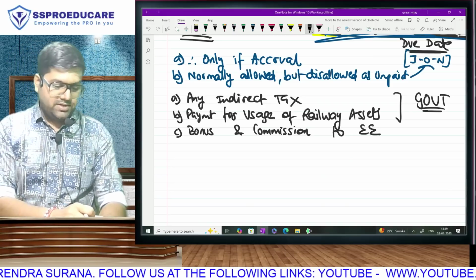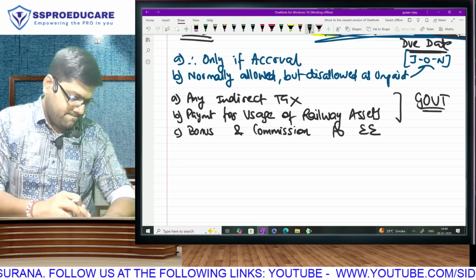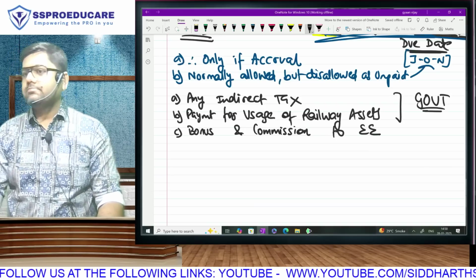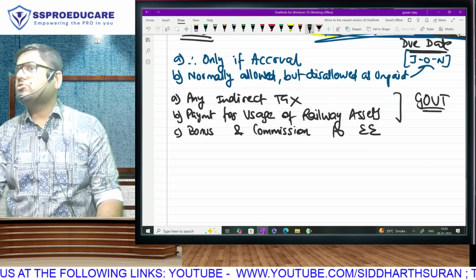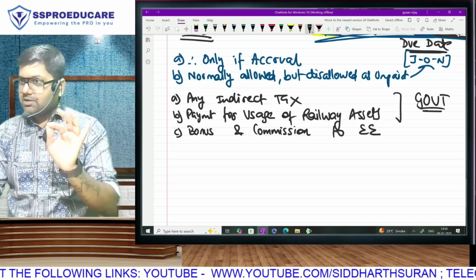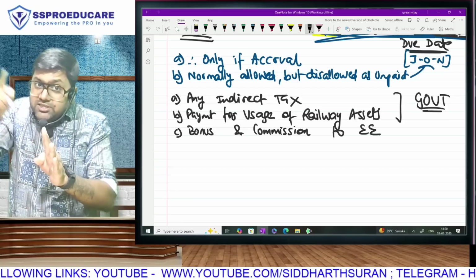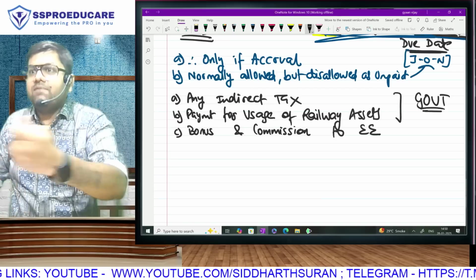So ladies and gentlemen, bonus and commission in 36(1), I wrote also refer to 43B, because bonus and commission to employees is a business expense. It will be allowed, but because it is an expense covered under 43B, it will be allowed only when it is paid.